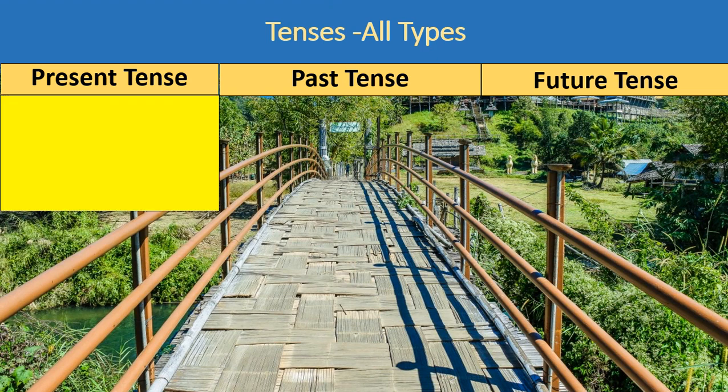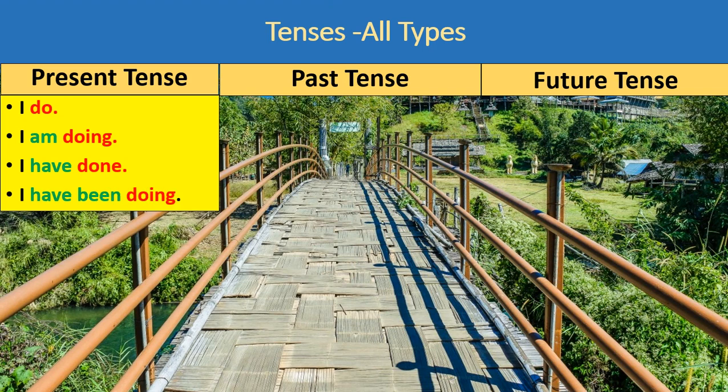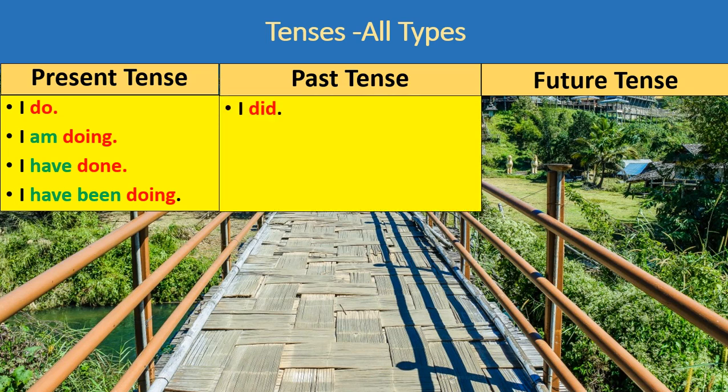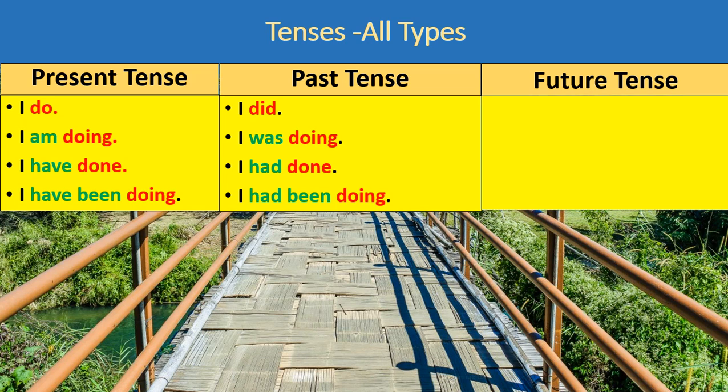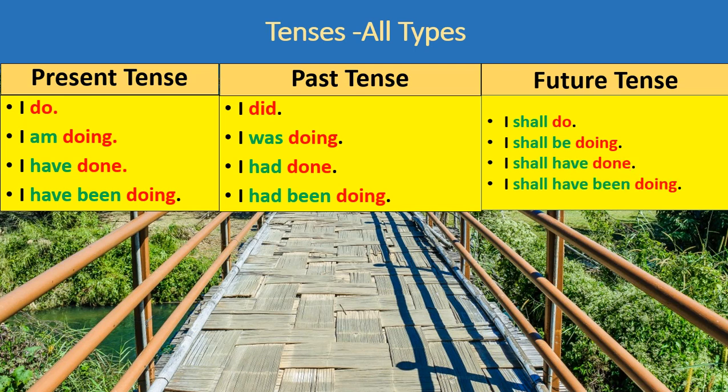See the examples of present tense. I do, I am doing, I have done, I have been doing. Now see the examples of past tense. I did, I was doing, I had done, I had been doing. Now see the examples of future tense. I shall do, I shall be doing, I shall have done, I shall have been doing.